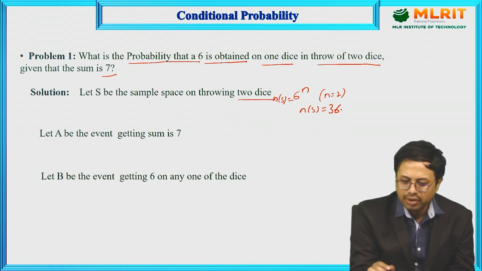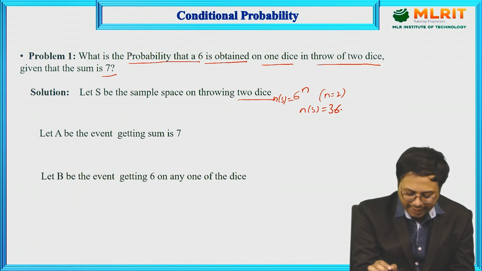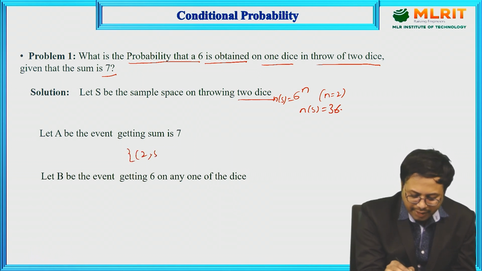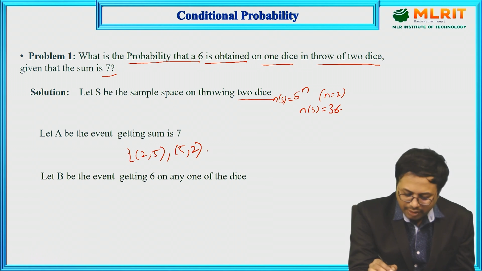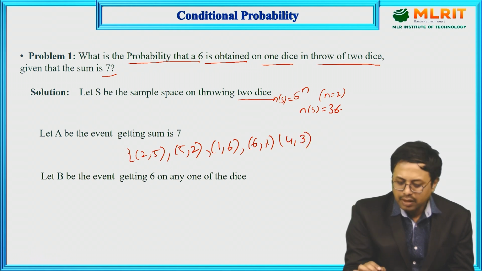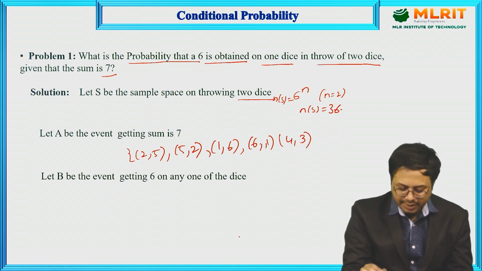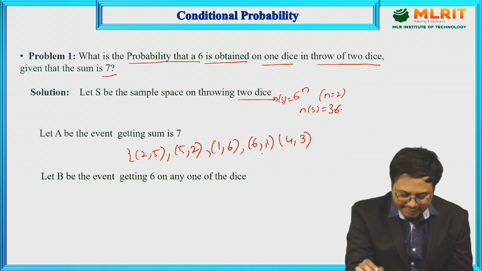What are the possibilities for throwing 2 dice with sum 7? You have to write all those possibilities: 2, 5; 5, 2; 1, 6; 6, 1; and 4, 3 and 3, 4 are also there.